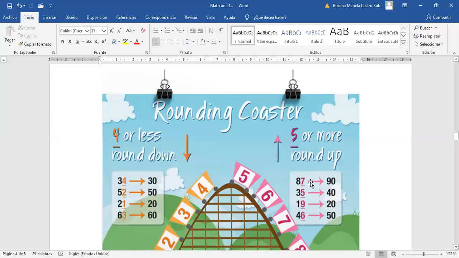Now let's talk about the other amounts. We have 87, and I say to you, round it to the nearest 10. You listen, round it to the nearest 10. And what is the number that is in that tens place? The number 8. You are going to determine if you are going to round it to 80 or 90.